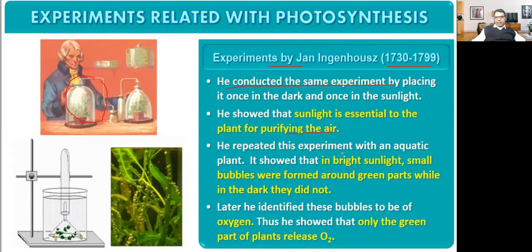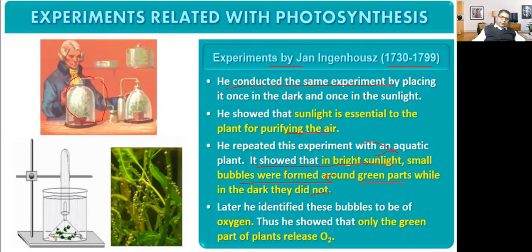He repeated this experiment with an aquatic plant. Aquatic plants are plants which grow in water. It showed that in bright sunlight, small bubbles were formed around the green parts, while in the dark they did not. In the sunlight, near these green parts, small bubbles are produced. And in the absence of light, these bubbles were not seen. Later, he identified these bubbles to be oxygen.